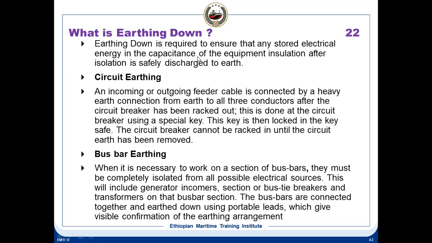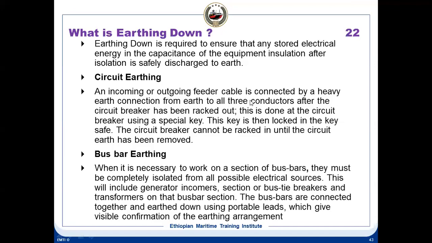Earthing down is required to ensure that any stored electrical energy in the capacitance of the equipment insulation after isolation is safely discharged. What is earthing down? You are discharging any residual energy in the equipment to the ground. Safely discharging it to earth is called earthing down. So what is the earthing down procedure? Circuit earthing and bus bar earthing.